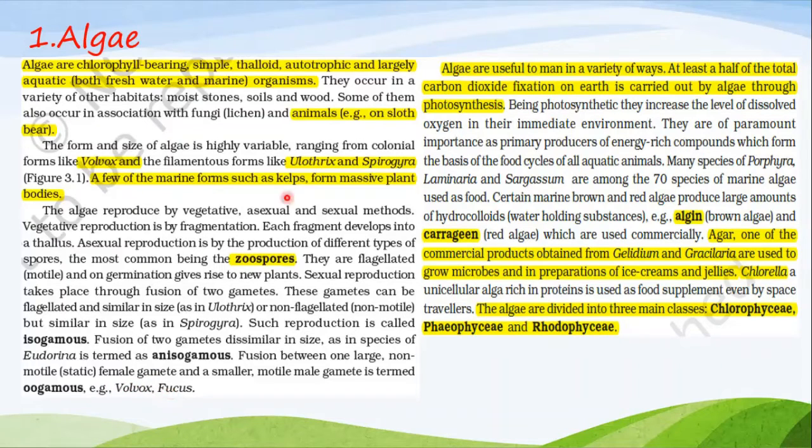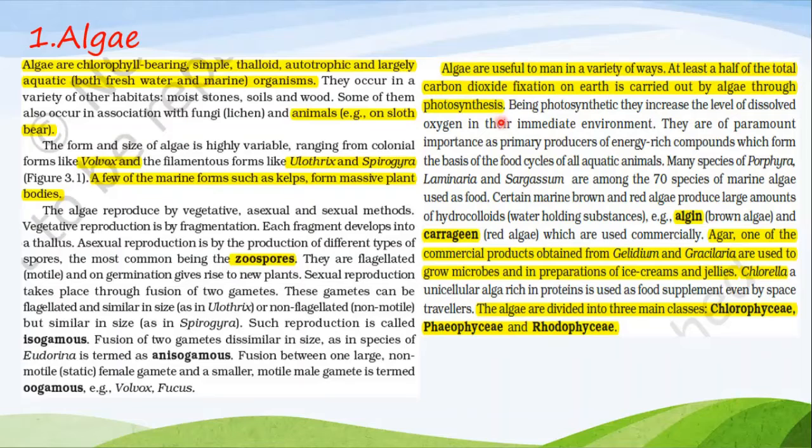Now we will see the usefulness of algae to man. At least half of the total carbon dioxide fixation on Earth is carried out by algae through photosynthesis. So up to 50% of carbon fixation is done by algae. So algae are very important to keep the global environment in check.